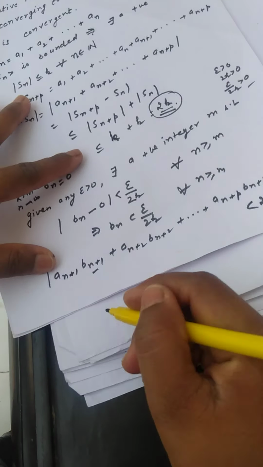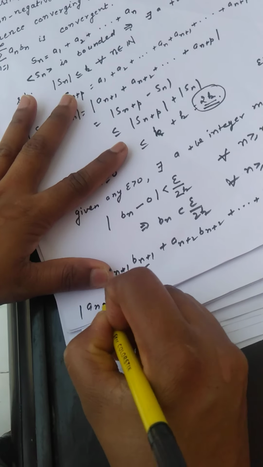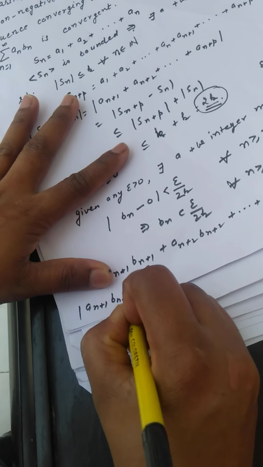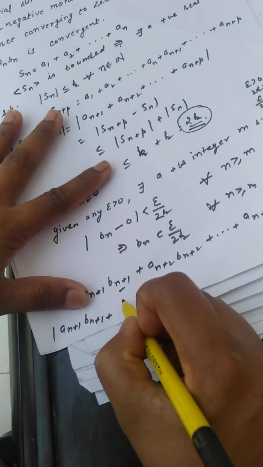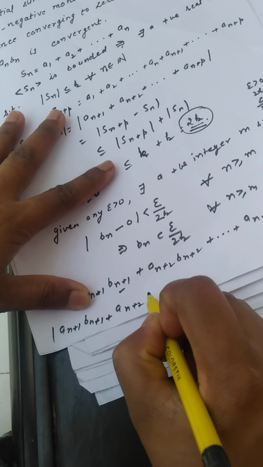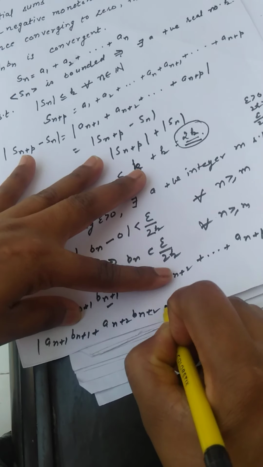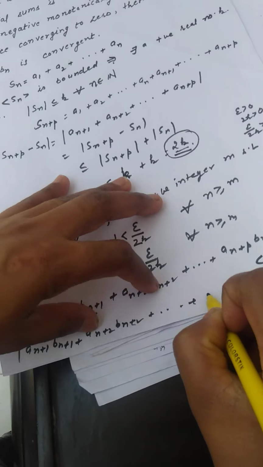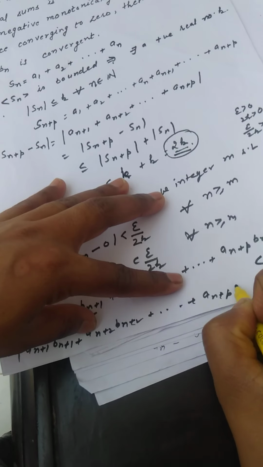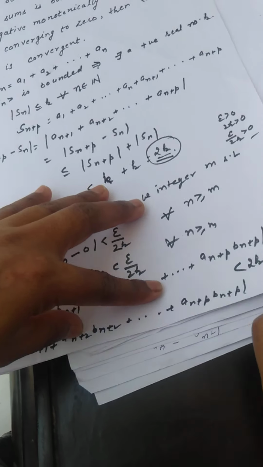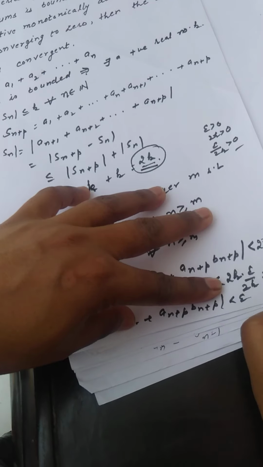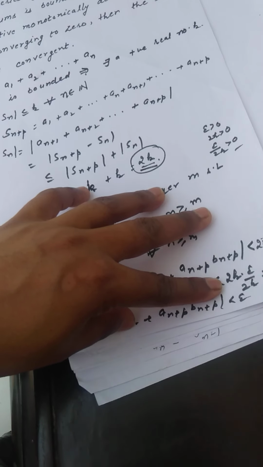So the modulus of a_(n+1) b_(n+1) plus a_(n+2) b_(n+2) and so on up to a_(n+p) b_(n+p) is less than epsilon for all n greater than or equal to m.